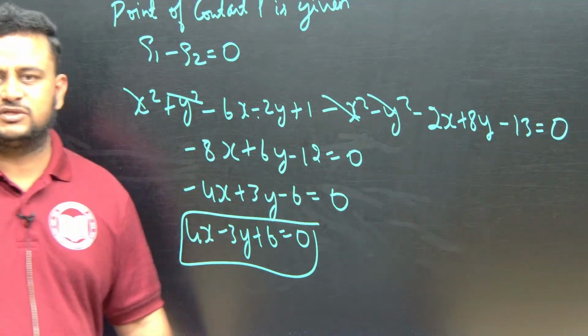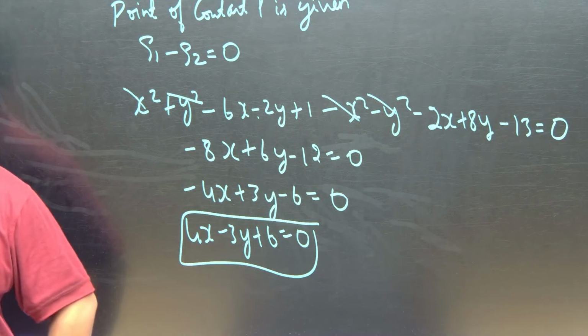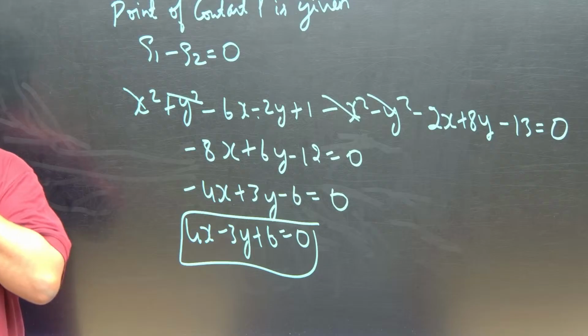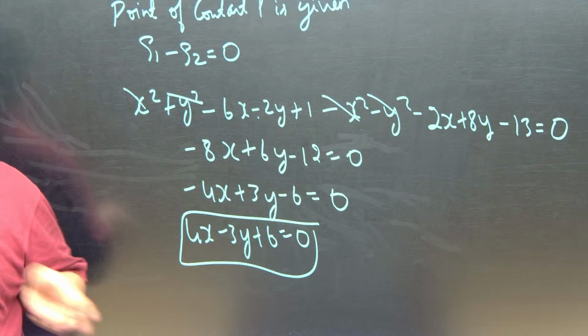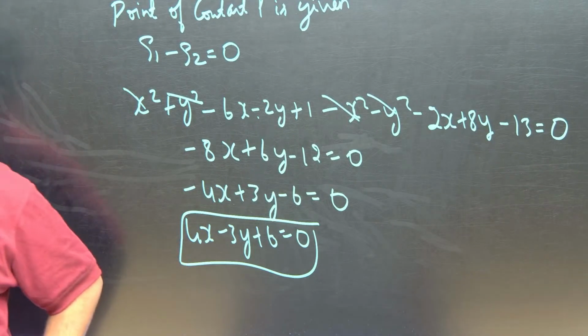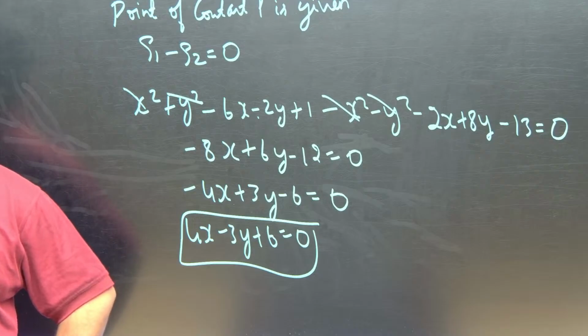So this is the equation of the common tangent. First we have to find the point of contact using the section formula, and then the equation of the common tangent, for which we do S1 minus S2. But before that we have to find the centre of circle 1, the centre of circle 2, R1 and R2.